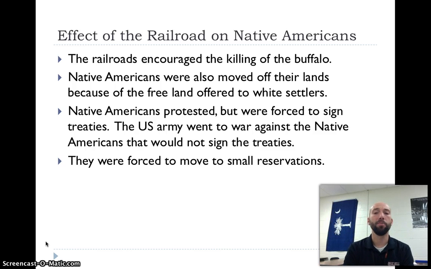Native Americans are also moved off their lands because the government wants to give that land to the white settlers. So they kick the Native Americans off their land again, and they start putting them onto reservations. Native Americans are going to protest, but really they don't have much choice. They're forced to sign treaties, and if they don't sign the treaty, then the U.S. Army is going to go to war against them, and they're forced to move into small reservations.